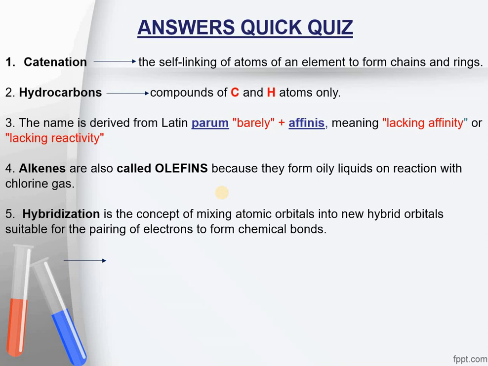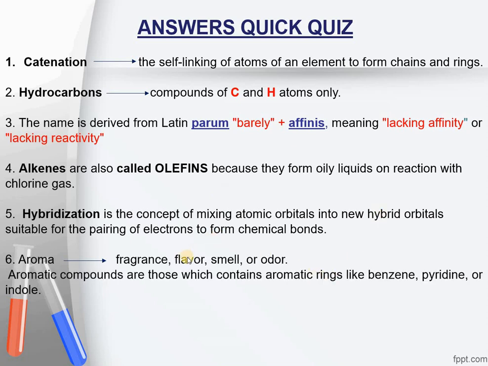Next question was, why is benzene called an aromatic hydrocarbon? The term aroma stands for fragrance, flavor, smell, or odor. Aromatic compounds are those compounds which have a benzene ring in them.